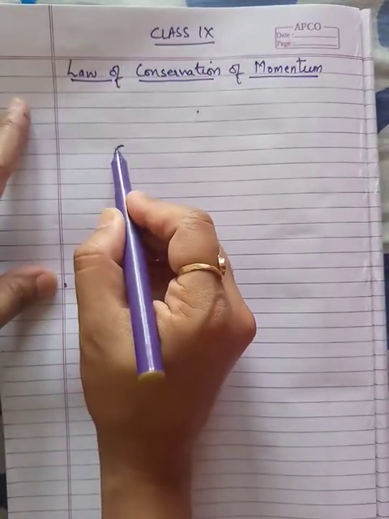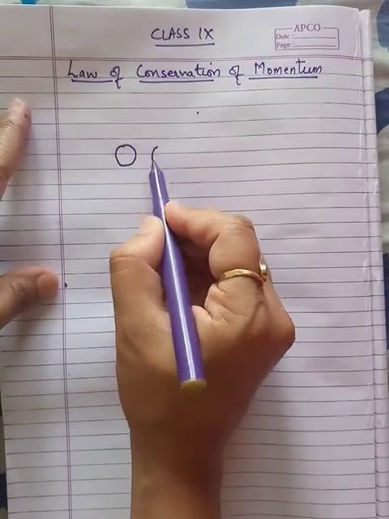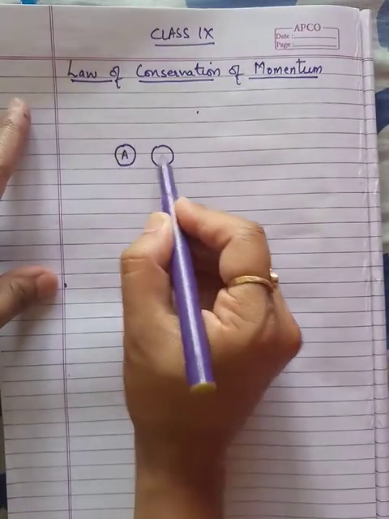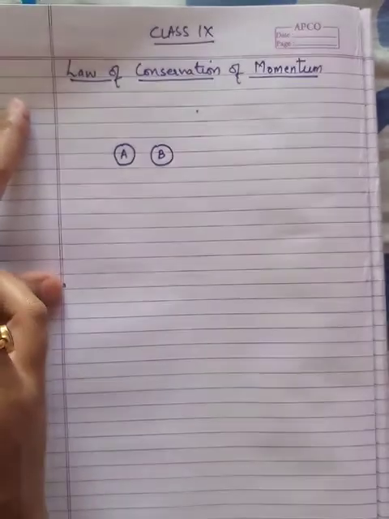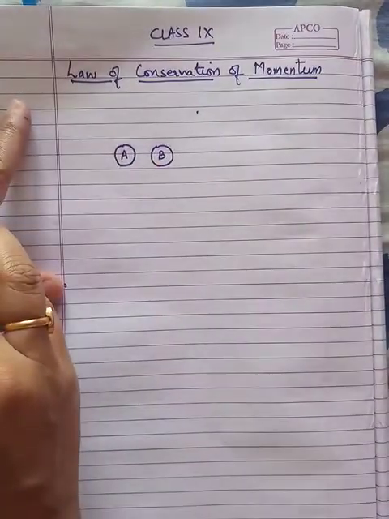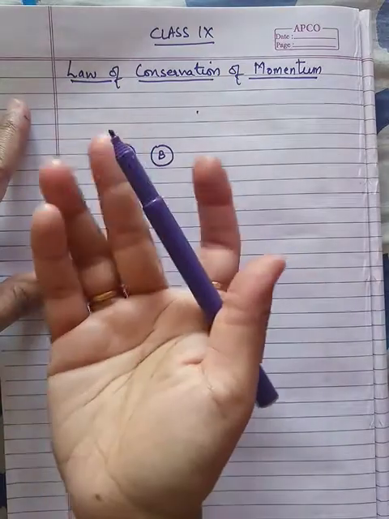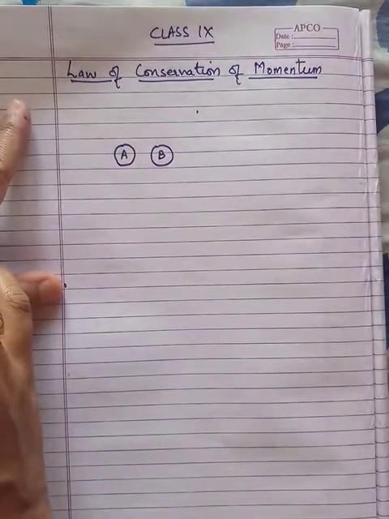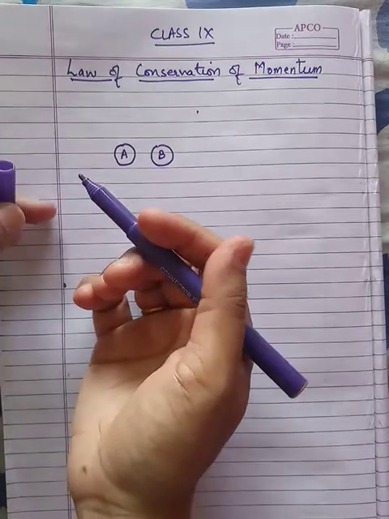Okay, suppose we are considering a system of two balls over here. There are two balls, ball A and ball B. Suppose ball A is also moving and ball B is also moving, we will consider this to prove the law of conservation of momentum. So what does this law say?